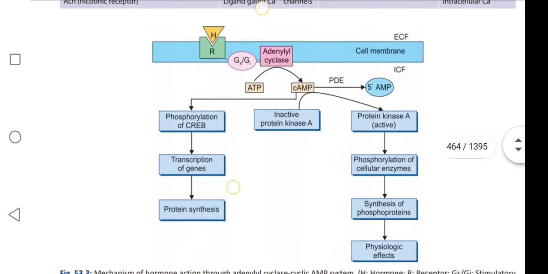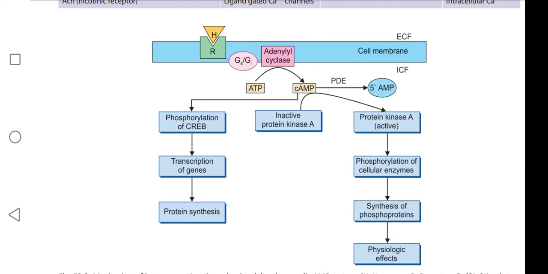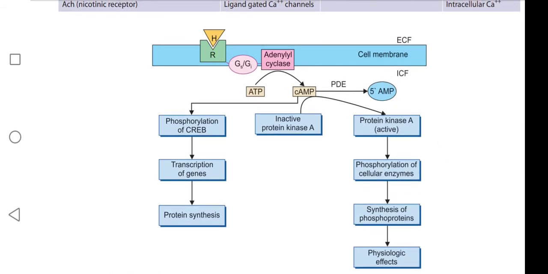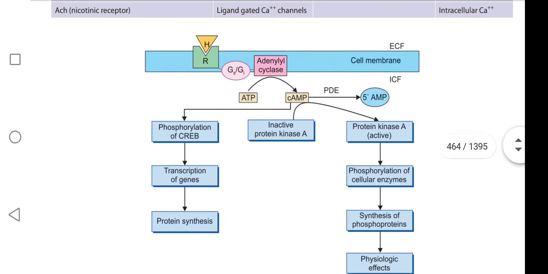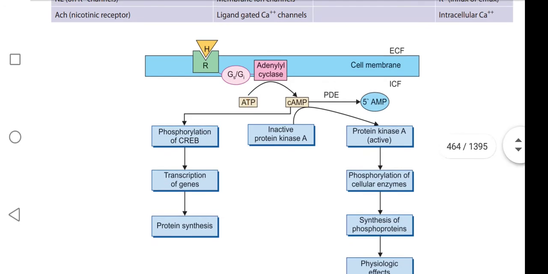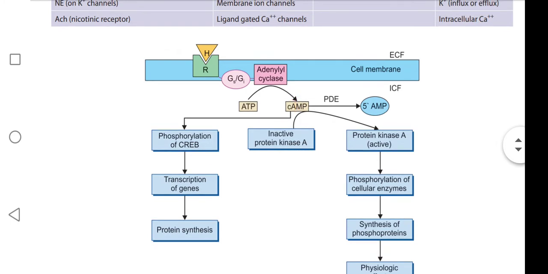Coming to the diagram, a flow chart. When the HR complex is formed, it reacts with the G protein, either GS or GI, in the cell membrane. The cell membrane contains the enzyme adenyl cyclase that converts ATP to cAMP.